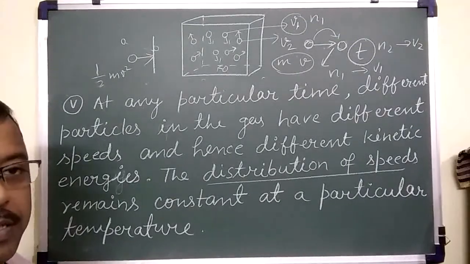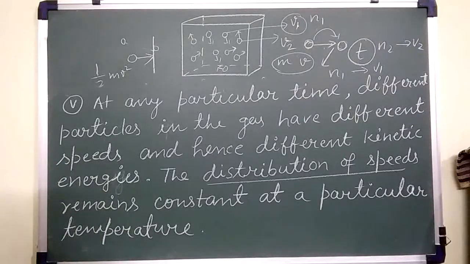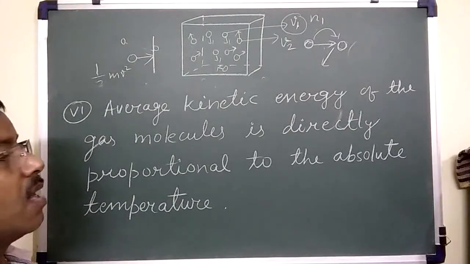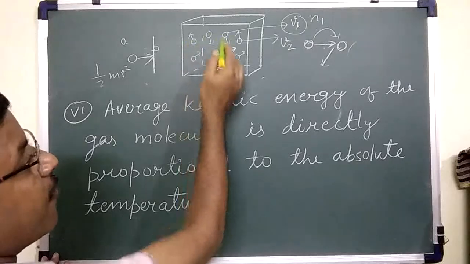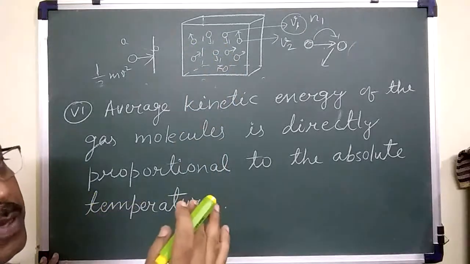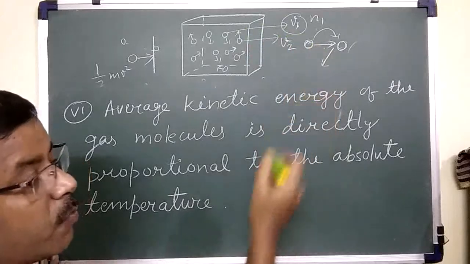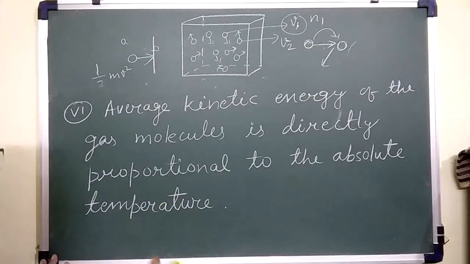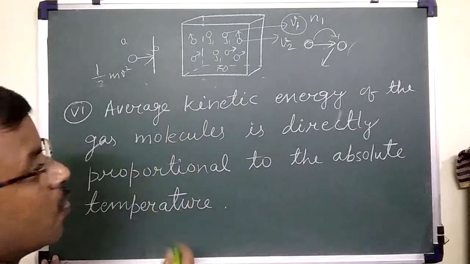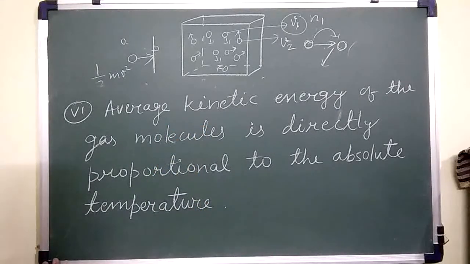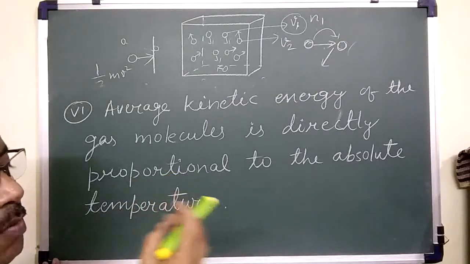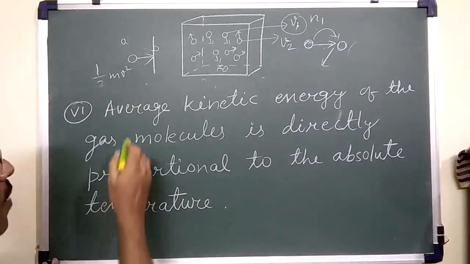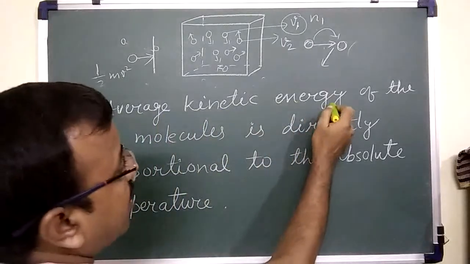Now we will see the last assumption. As we have seen, the molecules of an ideal gas have different speeds, maybe V1, maybe V2. Due to that, they have various kinetic energies. Under these circumstances, we cannot take the kinetic energy as a certain value, so we take the average kinetic energy.